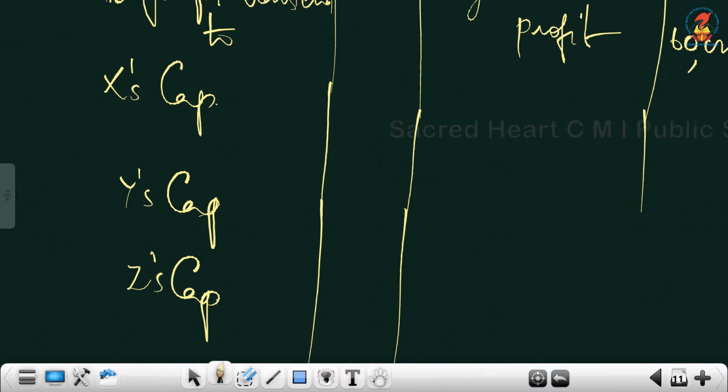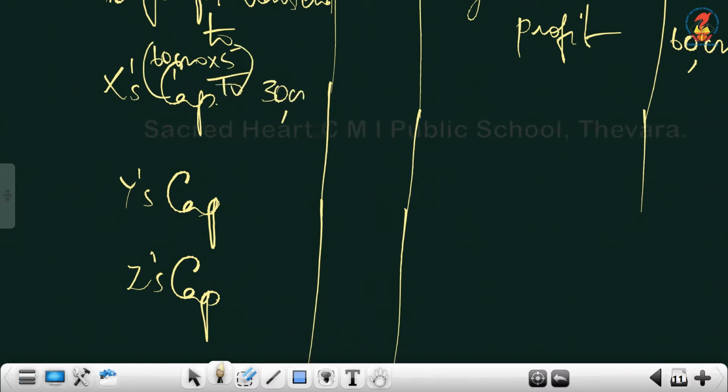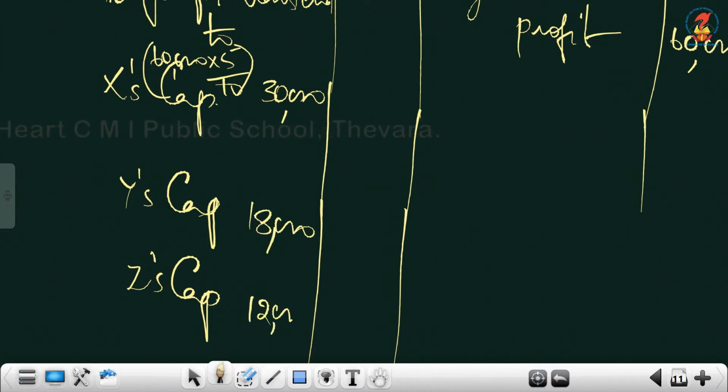60,000 getting divided in the ratio 5:3:2, so it will be 60,000 into 5 by 10, that is 30,000. Then 60,000 into 3 by 10, so 18,000. Then the last one, it is 60,000 into 2 by 10, 12,000. So we divided that in the given ratio.